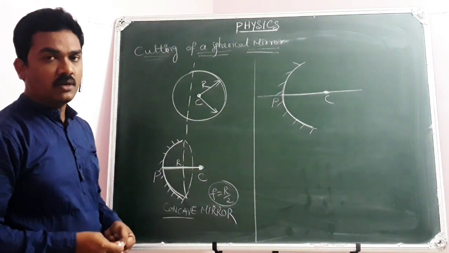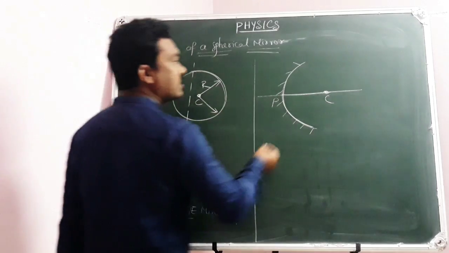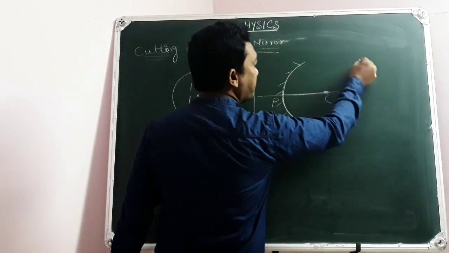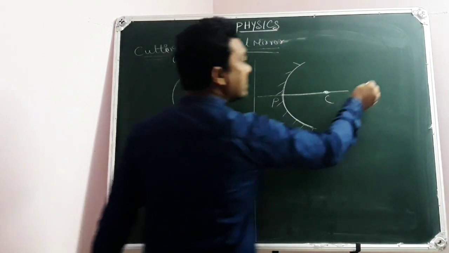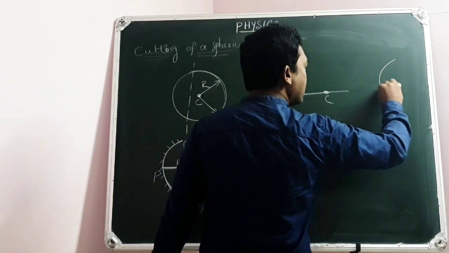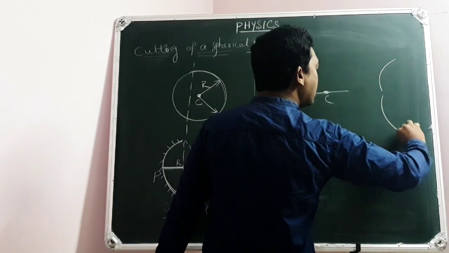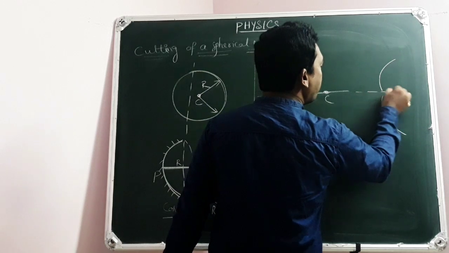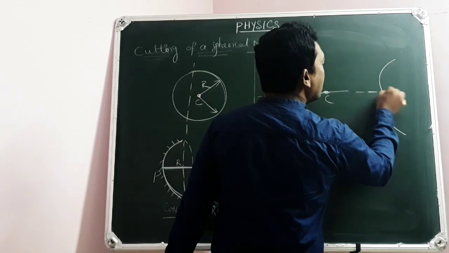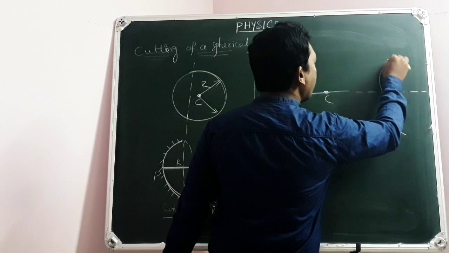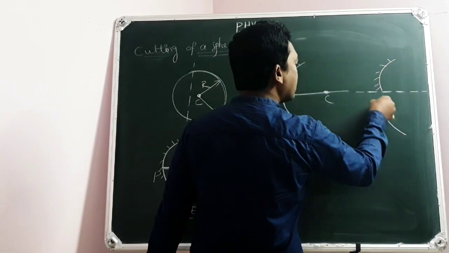Now this concave mirror is taken into two pieces like this. Here there is one piece. Once look at the board. Here is one piece and here is another piece. Of course this is their original principal axis. So I have cut the concave mirror in this way into two pieces.